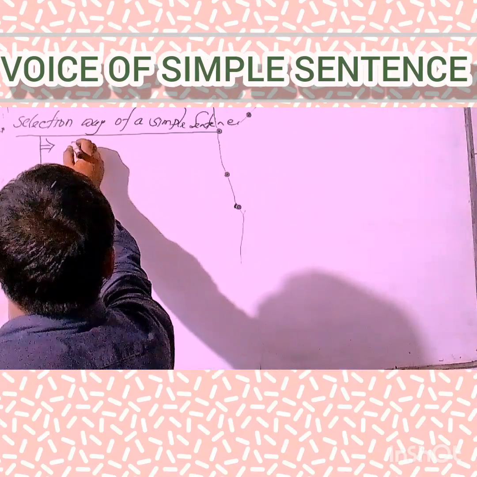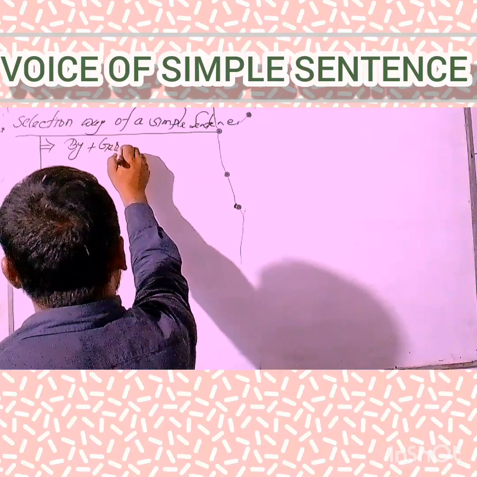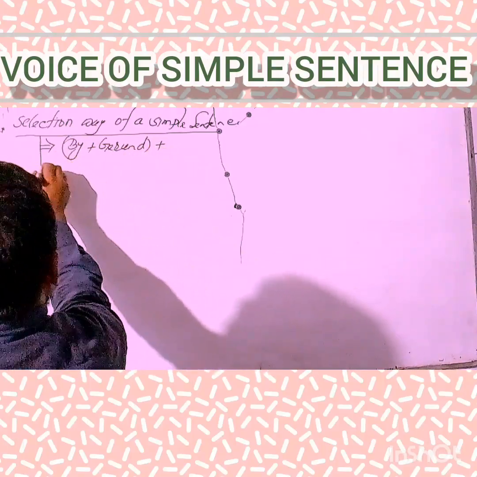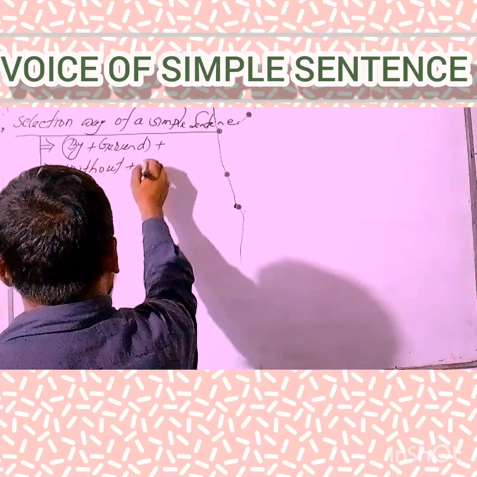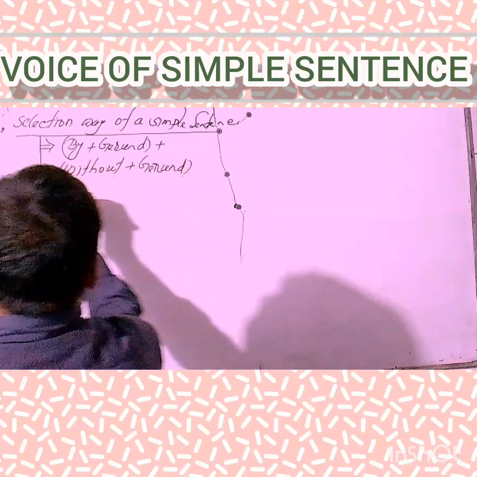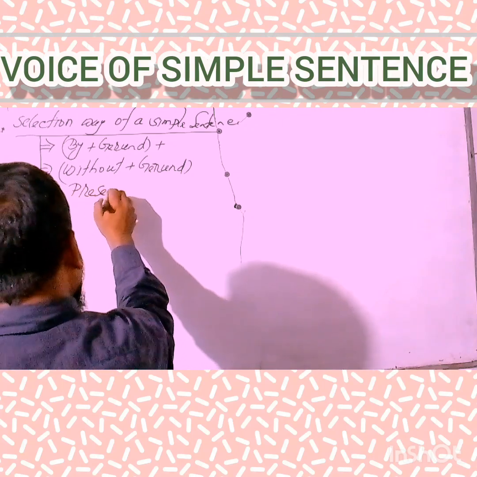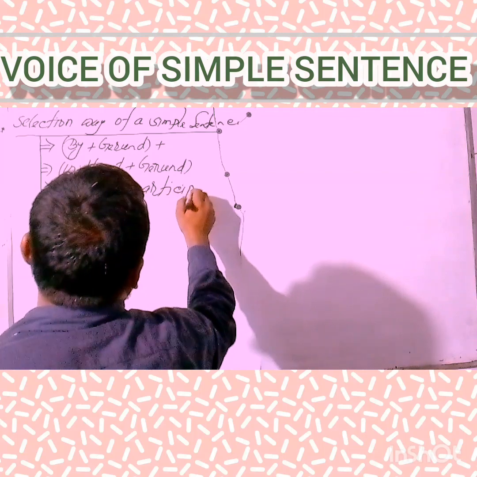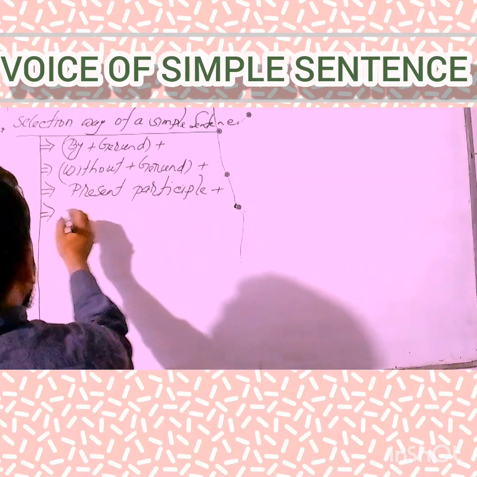Number one, starting word by plus gerund. Number two, without plus gerund. Number three, starting word present participle.